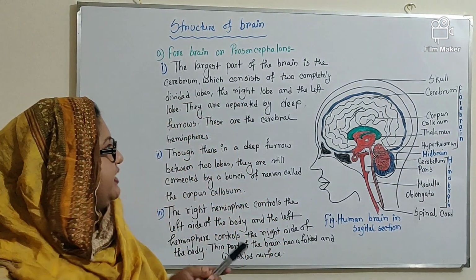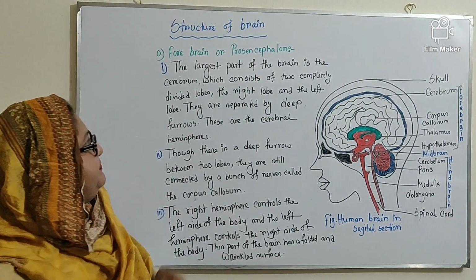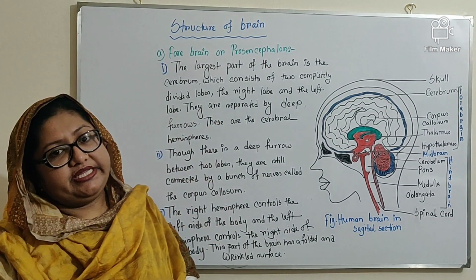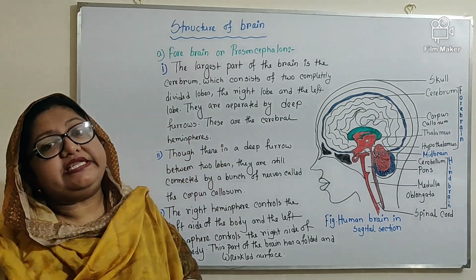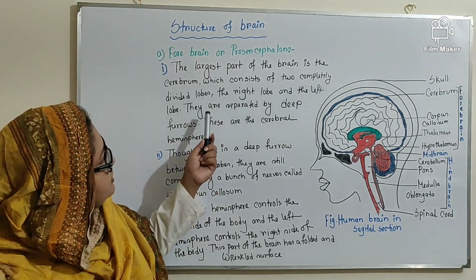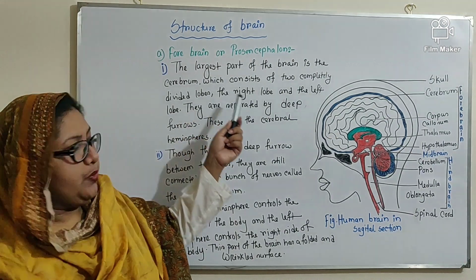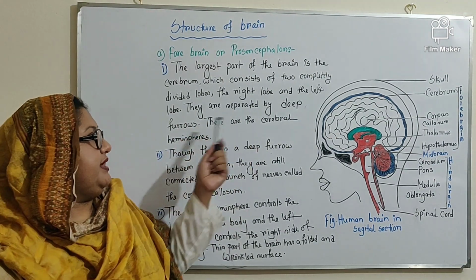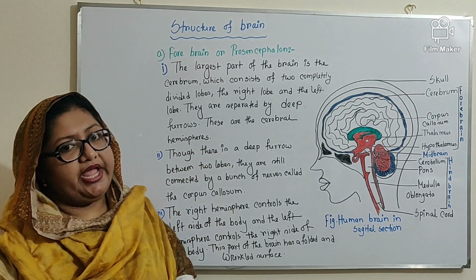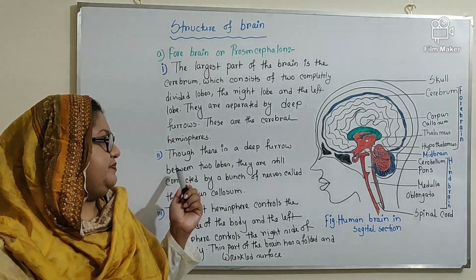Now, I want to explain the forebrain. The largest part of the brain is cerebrum, and that consists of two completely divided lobes. These two completely divided lobes are known as the right lobe and the left lobe. They are separated by a deep furrow. These are known as cerebral hemispheres.